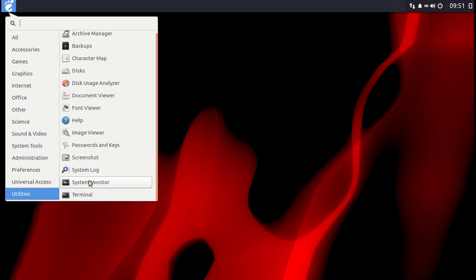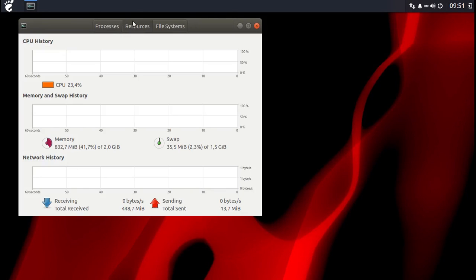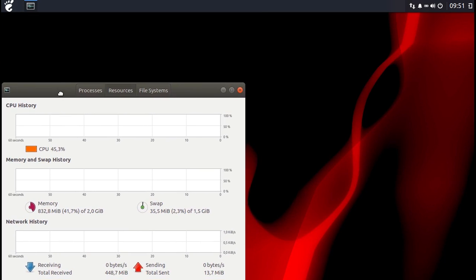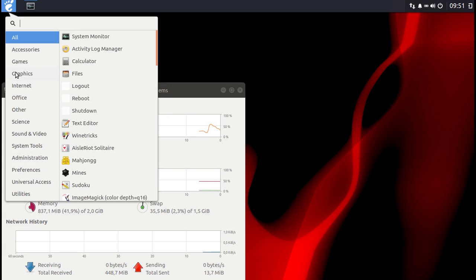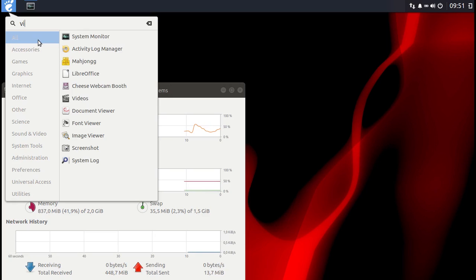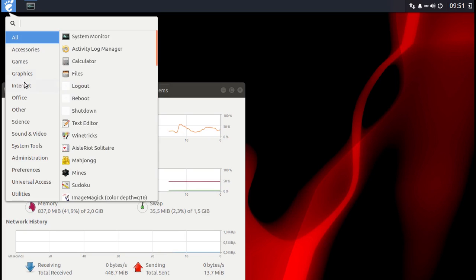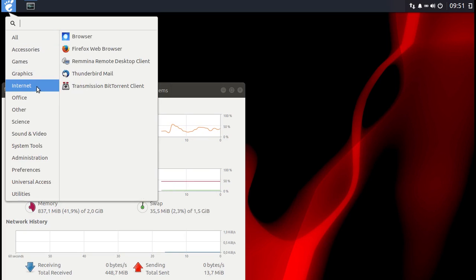Let's open up a system monitor so you can see what's happening while we're running it. And as you can see, it's a nice place. It opens up there on the top. And if we go to VirtualBox, I got VirtualBox on my other system so all the programs moved over here, or at least got icons. Sure, they must be there.